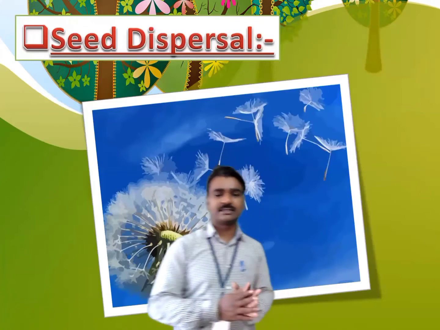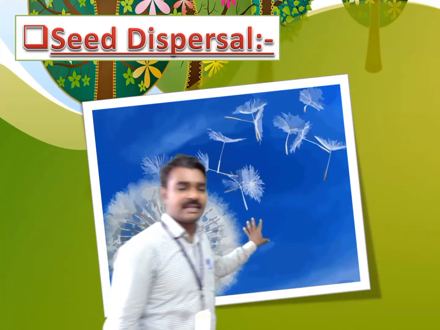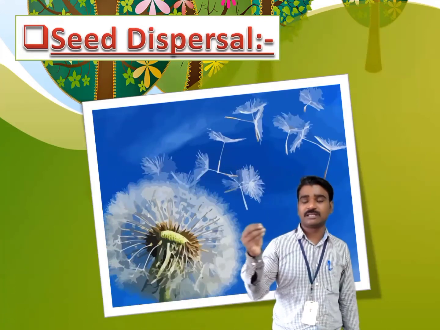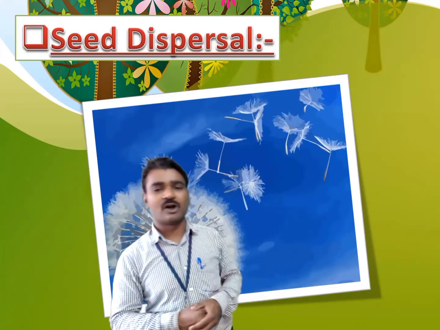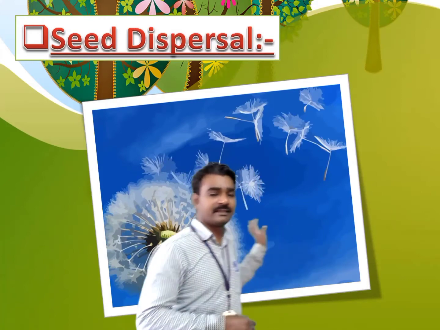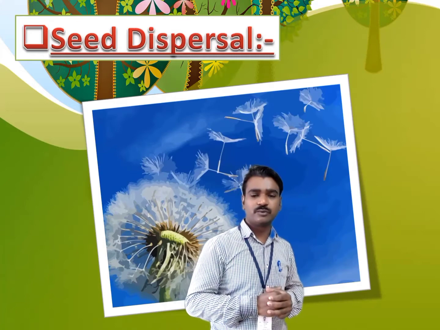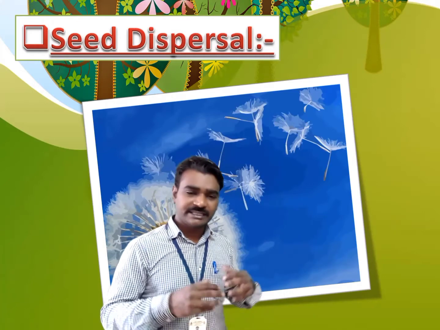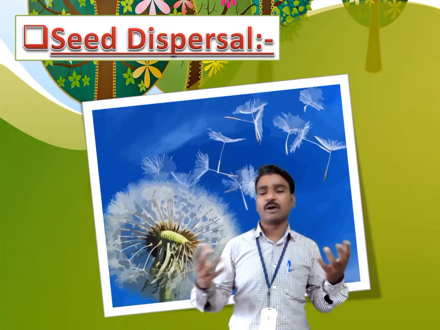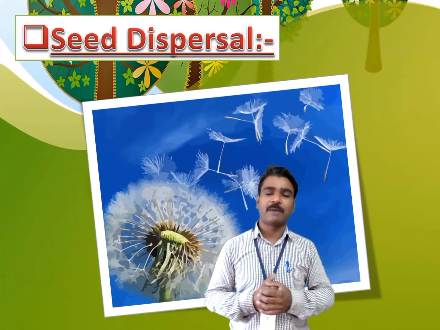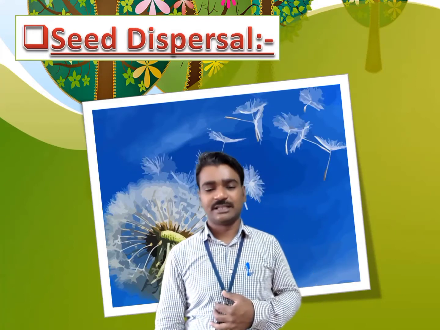So here you can see a picture. This is the dandelion seed. This is a dandelion. Now these seeds of the dandelion plant are moving away from their parent plant, that is the dandelion. How do these seeds move, that we will see. This movement or carrying away of the seeds, scattering of the seeds, moving away from their parent plant, is called seed dispersal.